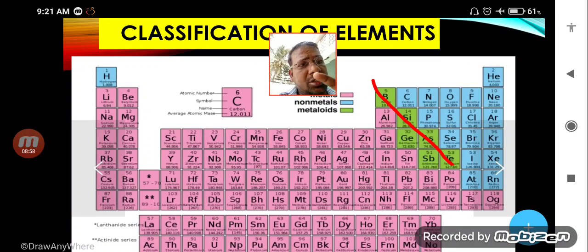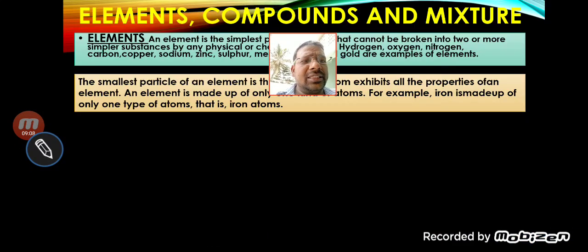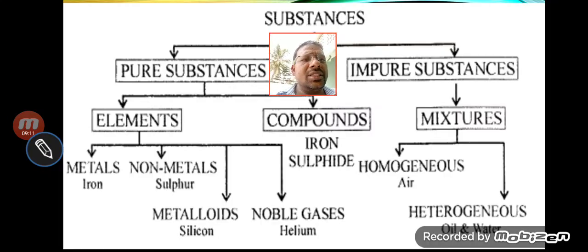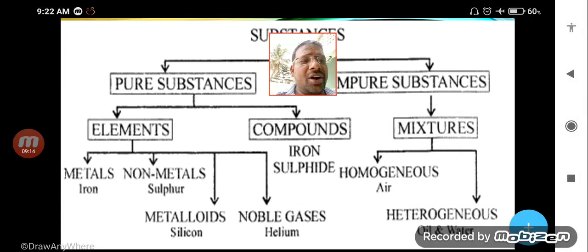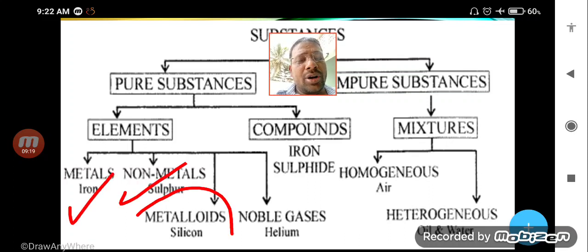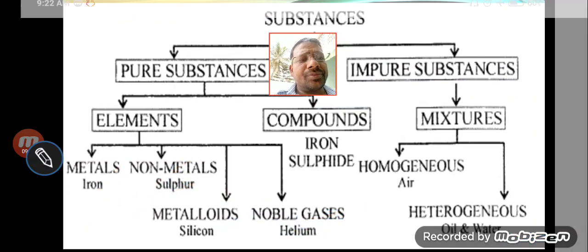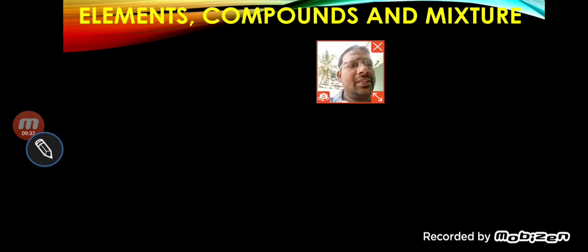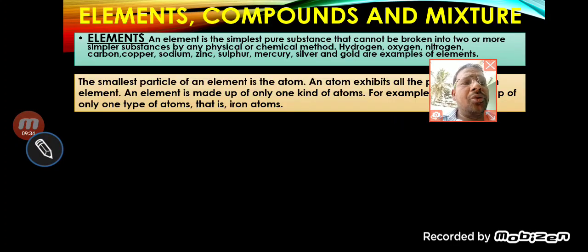In the first slide, we have seen the classification of pure substance into element and compound, and element is further classified into 3 categories: metal, non-metal and metalloids. And what is a metalloid? It shows the property of both metals and non-metals. So this is the example of elements, and just learn and note down in your copy.